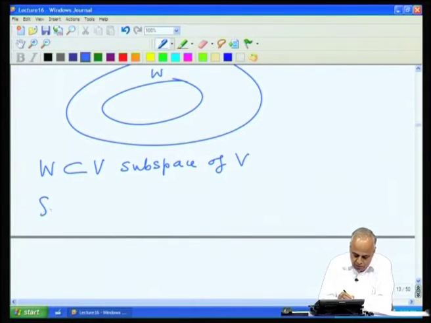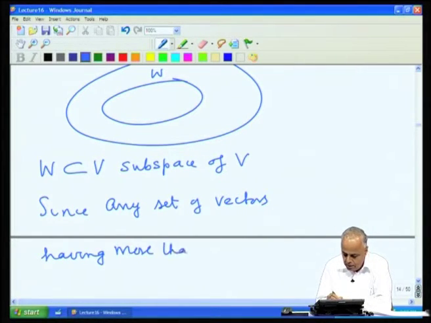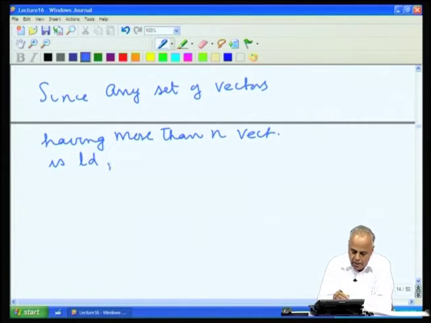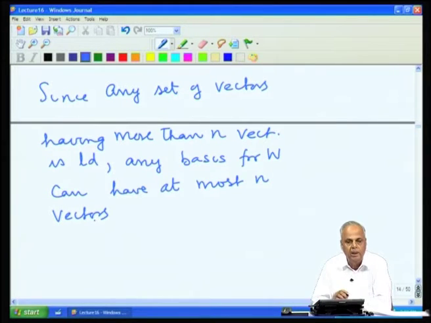So, since any set of vectors having more than n vectors is linearly dependent, any basis for W can have at most n vectors.